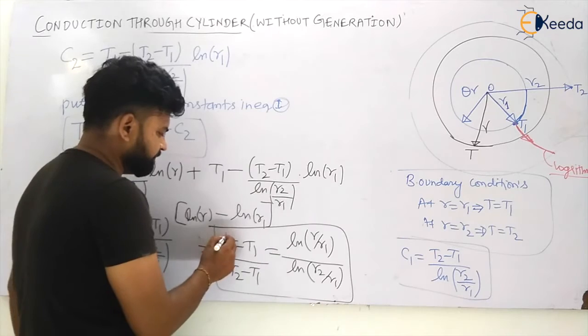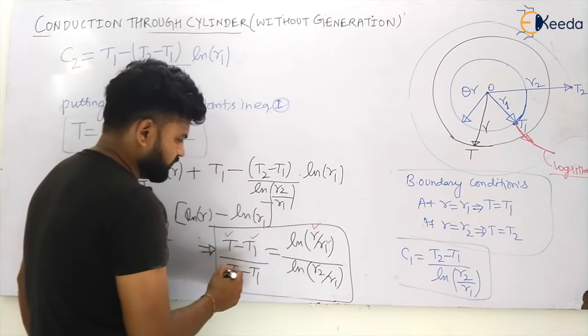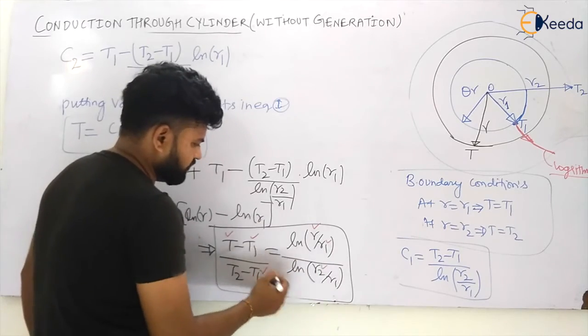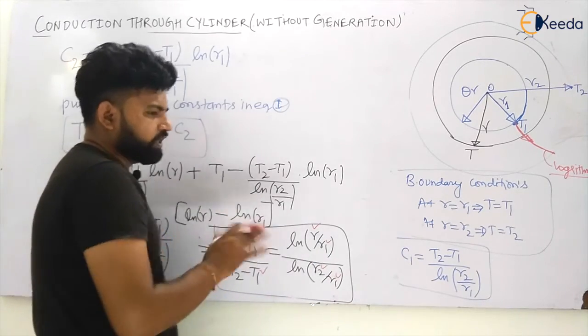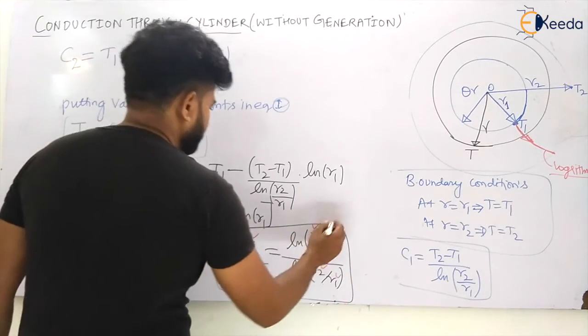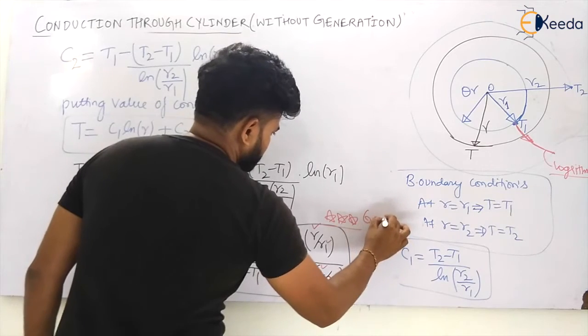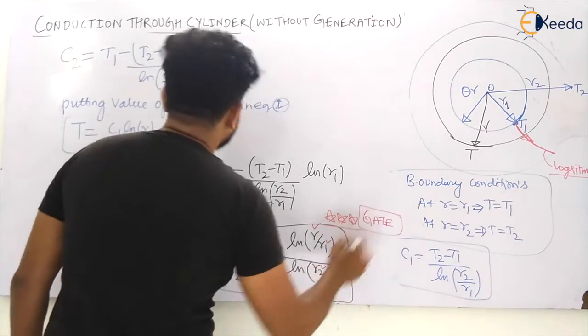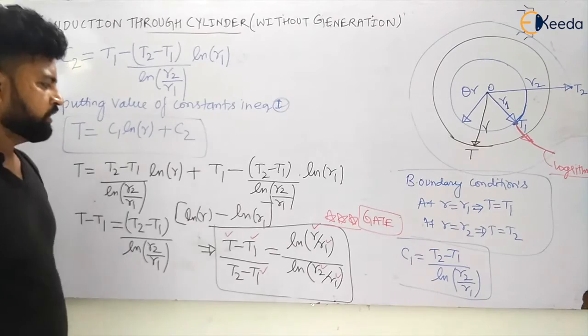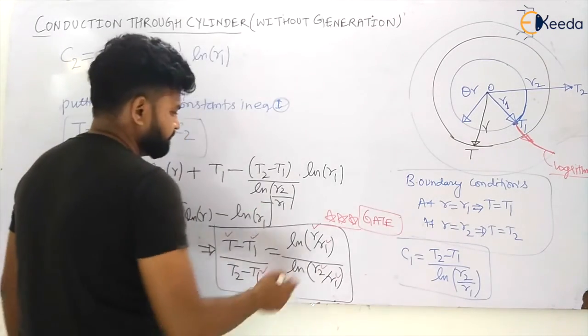This is T at R, this is T1 at R1, and this is T2 at R2. So temperature you can relate. This equation is very much important for your GATE, so remember it. From this equation you can calculate temperature.